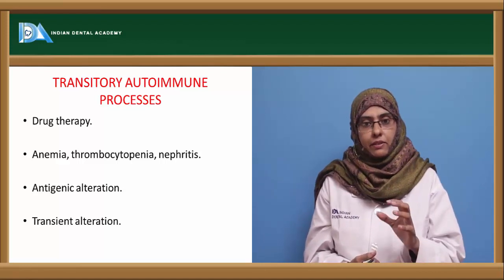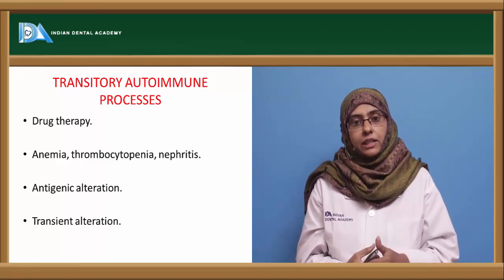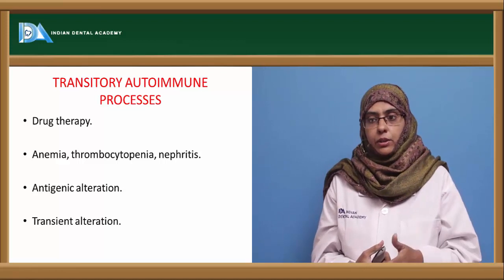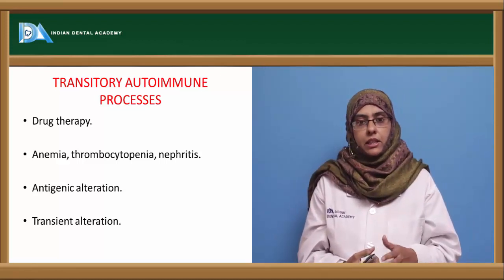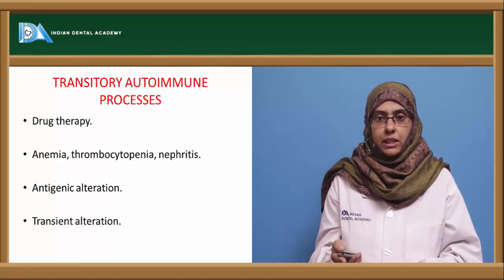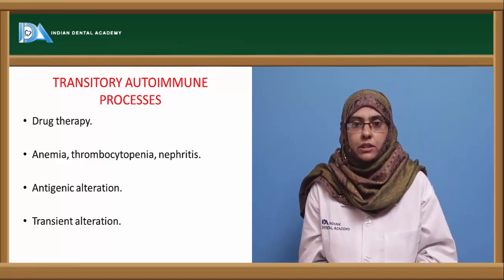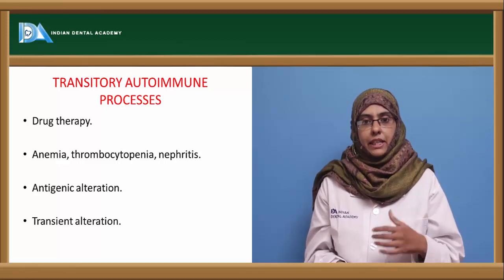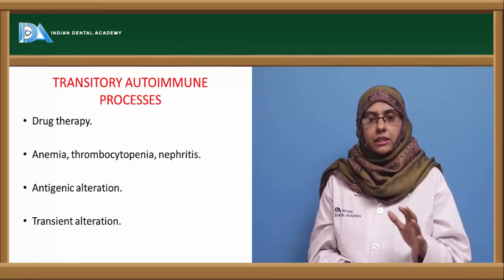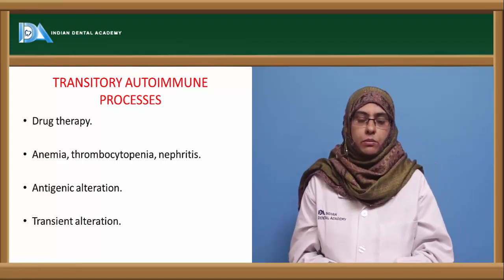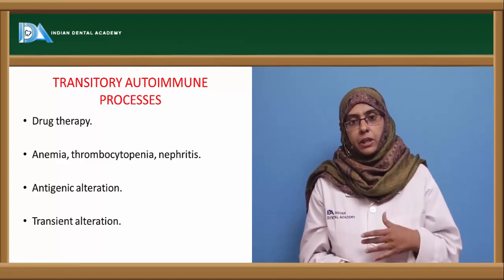And here you can see that when the drug enters, it causes antigenic alteration of the cells, leading to autoimmune disorders. Now once the drug is withdrawn, you can see the person coming back to normal health. So it is a transient alteration, not a permanent alteration leading to autoimmune disease, but once the drug or anything that is associated with the transitory autoimmune disease is withdrawn, the person becomes normal again.